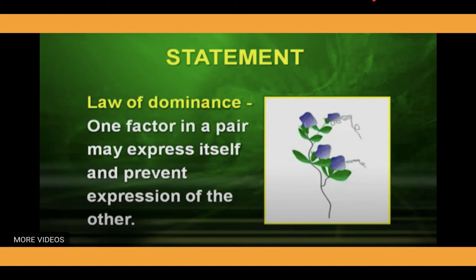Now, from these conclusions, Mendel has given one statement, and that statement is known as the law of dominance, or the first principle of inheritance, or the first law of Mendel. In a very easy manner it can be stated as: one factor in a pair may express itself and prevent expression of the other. That is the basic concept of the law of dominance.